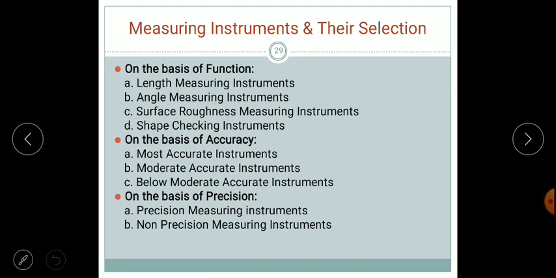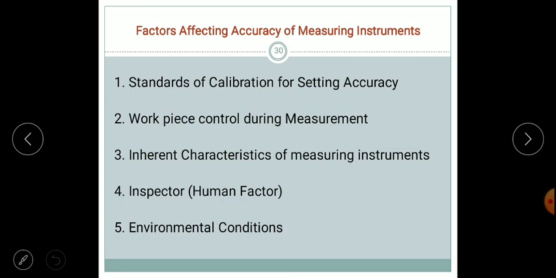Important again are measuring instruments and their classification with selection. Measuring instruments are classified based on, first, function, that is, for what type of measurement they will be used: length measuring instrument, angle measuring instrument, surface measuring instrument, likewise. Next, accuracy. Based on accuracy we classify the instruments as most accurate, moderate and below accurate. Again, on the basis of precision, we classify instruments as precision measuring instruments and non-precision measuring instruments.